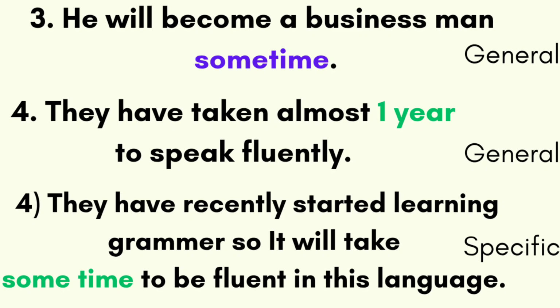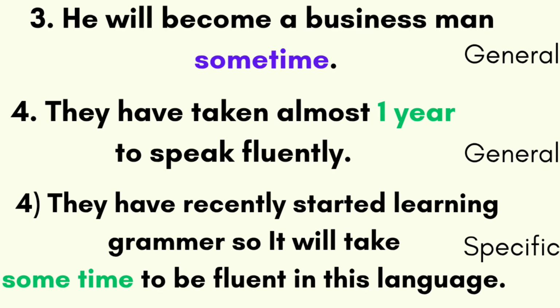They have taken almost 1 year to speak fluently. So how much time they have spent? They have taken around 1 year. Almost 1 year they have taken to speak fluently. So this statement is specific because amount of time is mentioned. How much time? 1 year. Here amount of time is mentioned. That's why this sentence is specific.